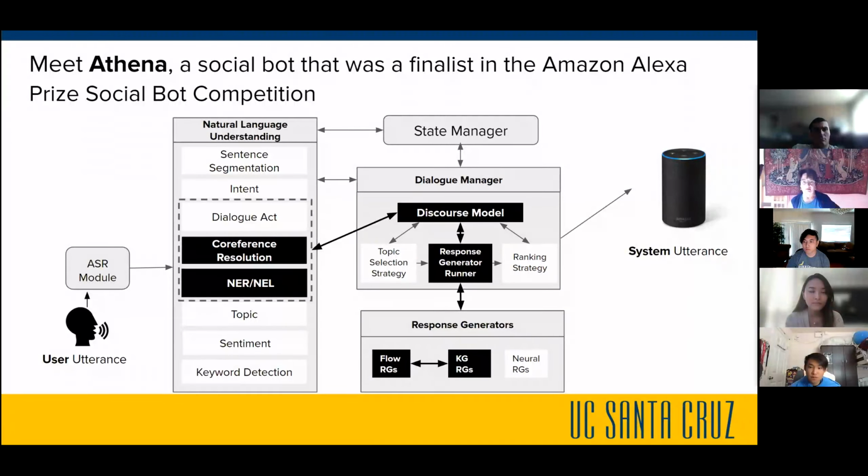If those RGs bring up an entity within the system utterance, they also input that information into the discourse model, which can then be used by the co-reference model or the NER/NEL. And once we resolve the entity, our named entity linking module will link that entity back to our database. So it's really a nice flow of information.